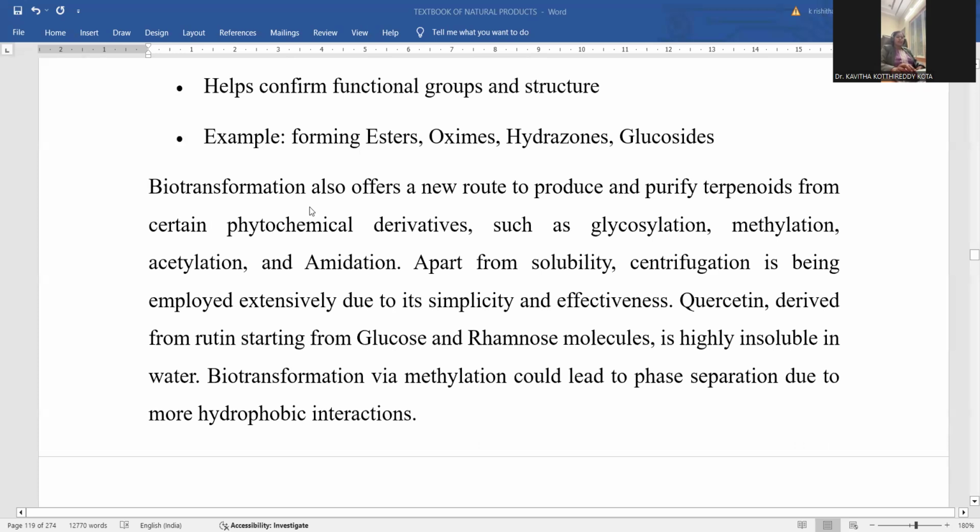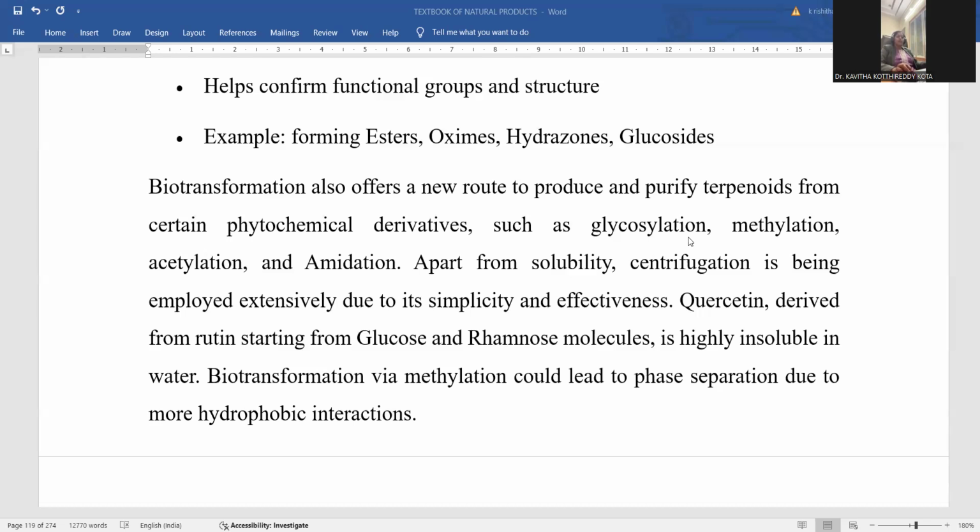Biotransformations are another important segment. They also offer a new route for the production of high quality terpenes in purified form. Phytochemical derivatives will be extracted. Phytochemicals means plant extracts; all the terpenes extracted from plant origin you can mention as phytochemicals.